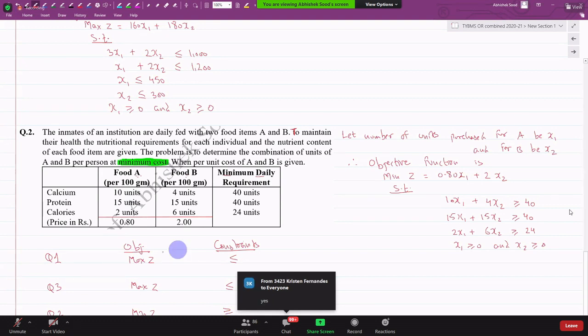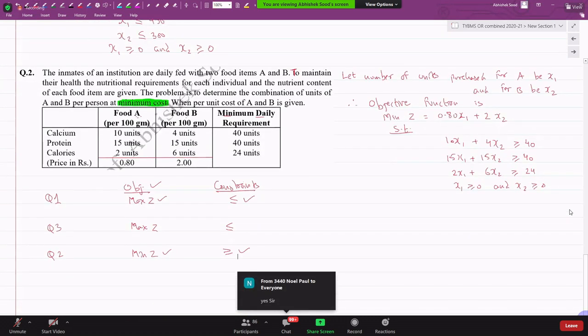Okay, whenever objective function will be max Z, constraints will always be less than equal to, all of them. Whenever the objective function is min Z, constraints will always be more than equal to. Is that a correct observation? No. It is not a correct observation. This is a myth. ये wrong है.